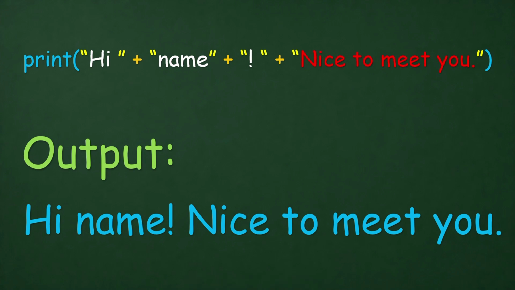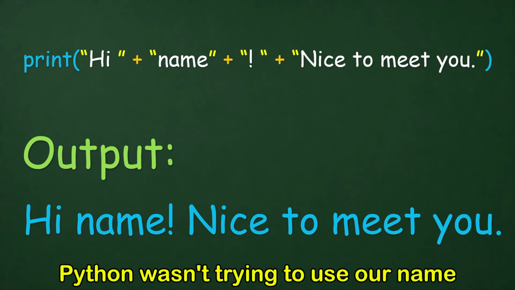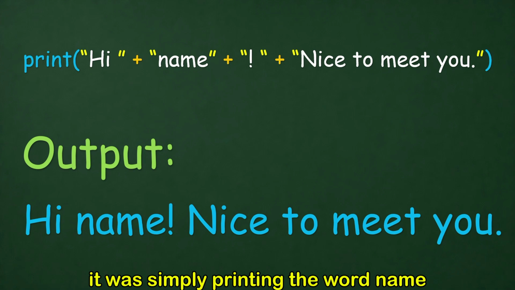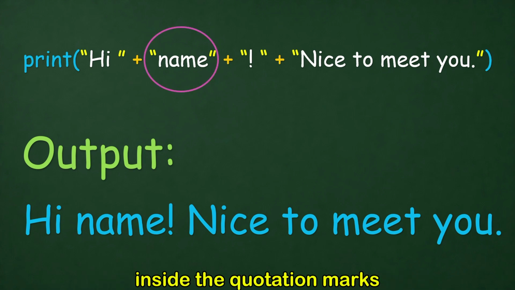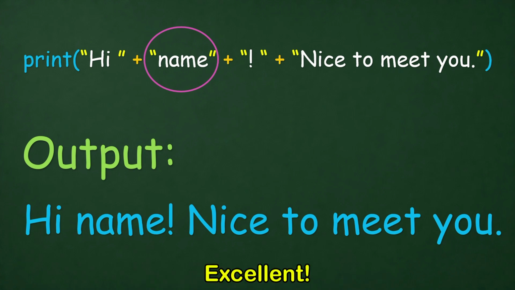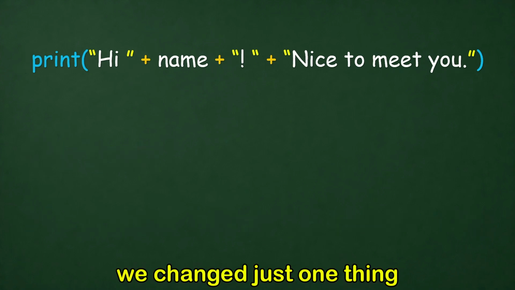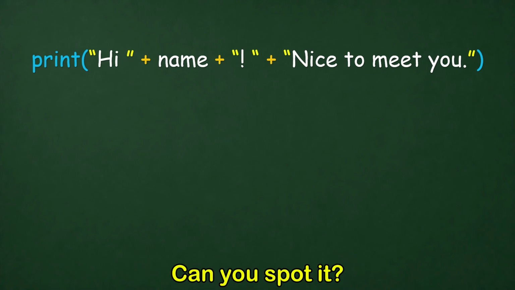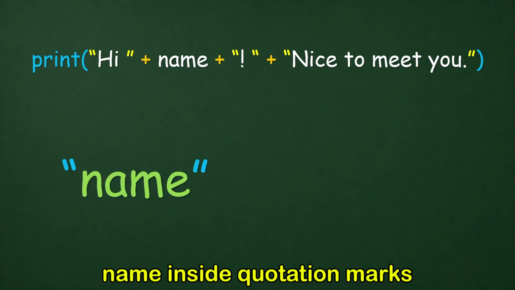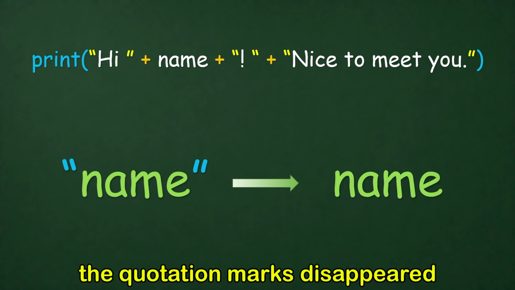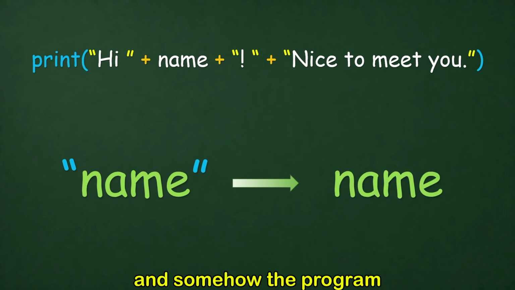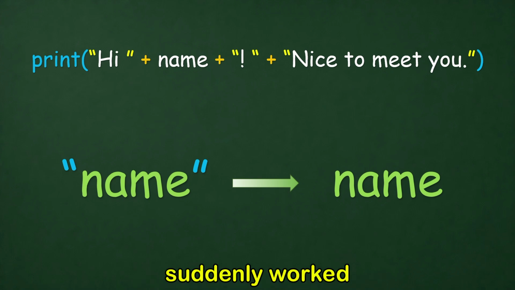Mystery solved. Python wasn't trying to use our name, it was simply printing the word name, because that's exactly what we wrote inside the quotation marks. Excellent. But then we changed just one thing. Can you spot it? Instead of writing name inside quotation marks, we wrote it like this. The quotation marks disappeared. And somehow, the program suddenly worked.